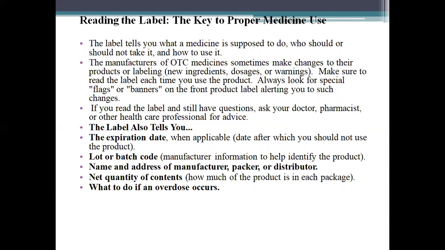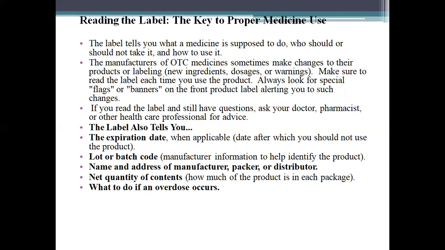The manufacturers of OTC medicine sometimes make changes to their products or labeling: new ingredients, dosages, or warnings. Make sure to read the label each time you use the product. Always look for special flags or banners on the front product label alerting you to such changes. If you read the label and still have questions, ask your doctor, pharmacist, or other healthcare professional for advice.